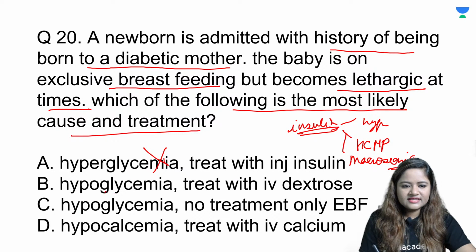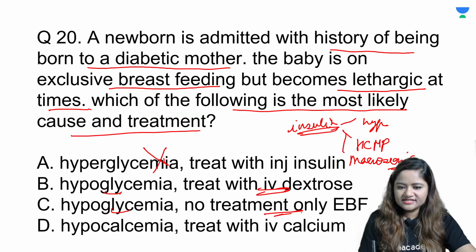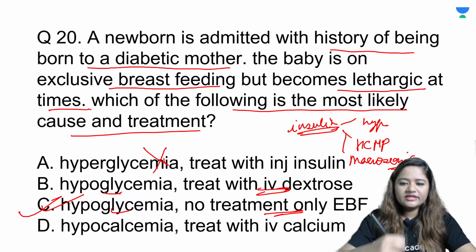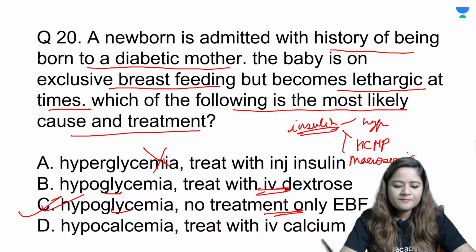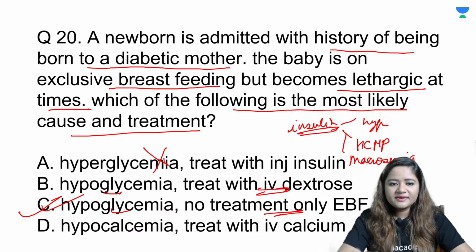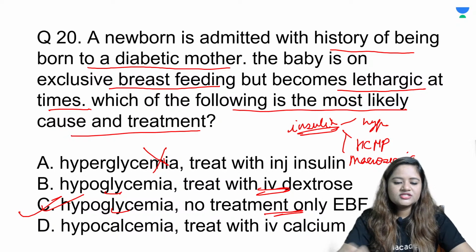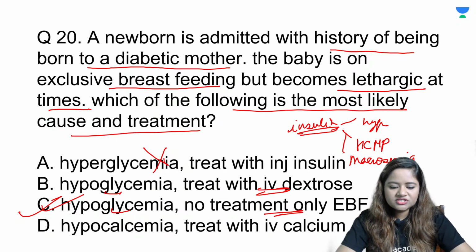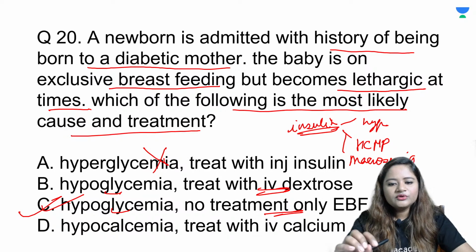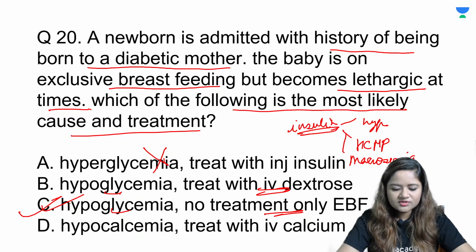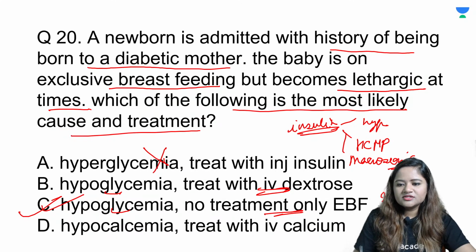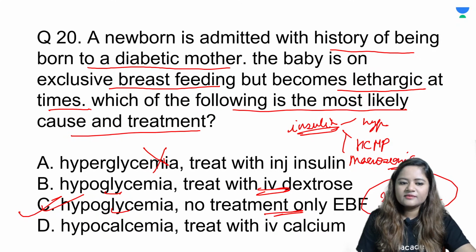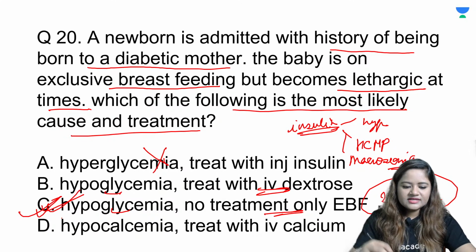So hypoglycemia is there, but there are two options. Will you give IV dextrose or will you breastfeed? So IV dextrose is to be given only if the baby becomes very much symptomatic, like going into seizures or having any abnormal neurological outcome. But insulin effect is transient over here. It's not an underlying defect which you need to treat, and especially through the IV route. So what you're going to do, you're only going to continue giving exclusive breastfeeding so that the baby does not turn hypoglycemic, and every 2 hourly you can feed the baby so that the blood glucose level is maintained and the baby does not go into hypoglycemia. So the answer is going to be option number C. Is it clear?